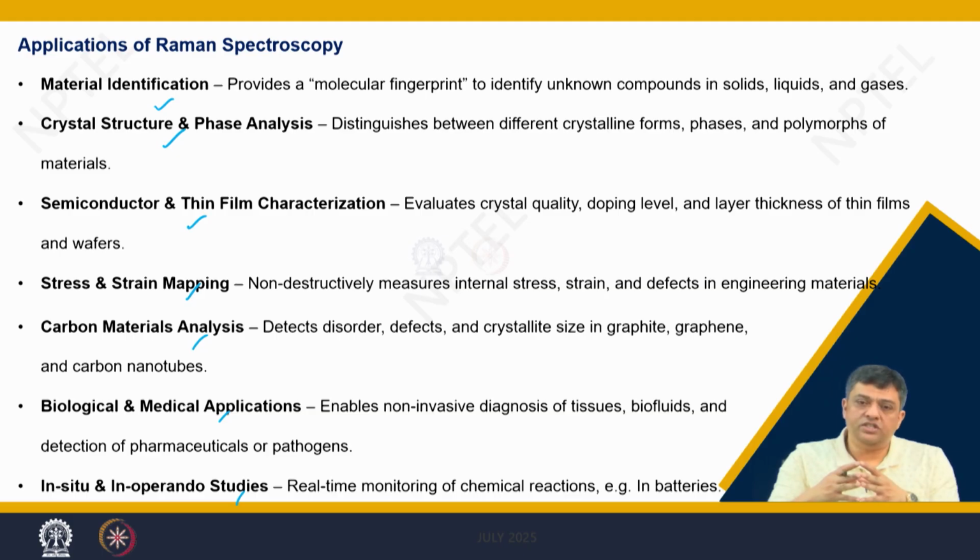And we have already discussed that you have a large number of applications. So, as the size of the material changes, the functionality of the material changes, and the nature of Raman modes will change. If you have expansion or contraction, you will see either mode softening or mode hardening, and then you can easily find out what is happening to the unit cell of the sample, and as the unit cell parameters change, the energy levels or the free electron model changes, you have a change in the band diagram.